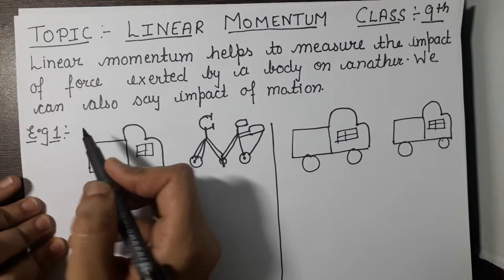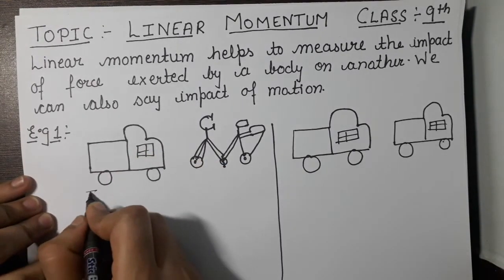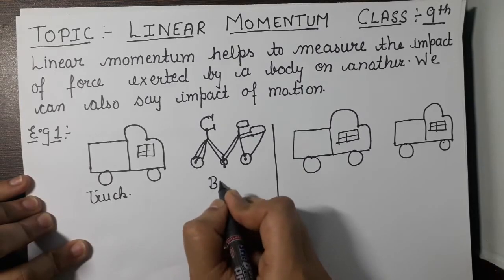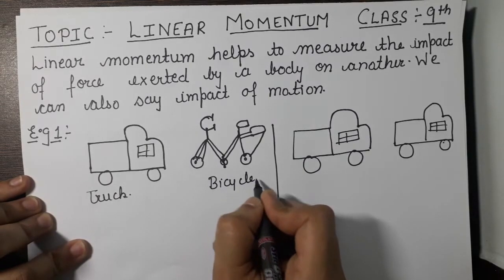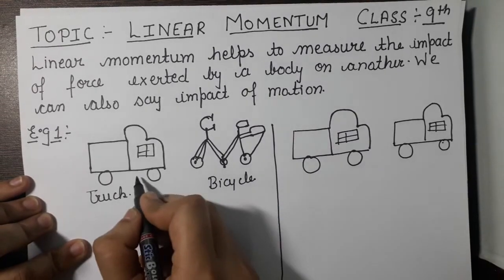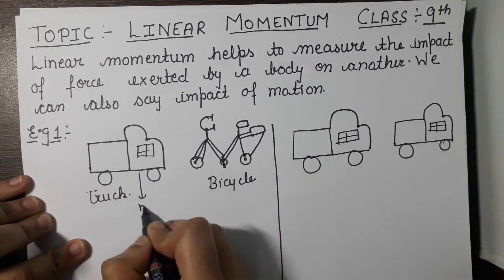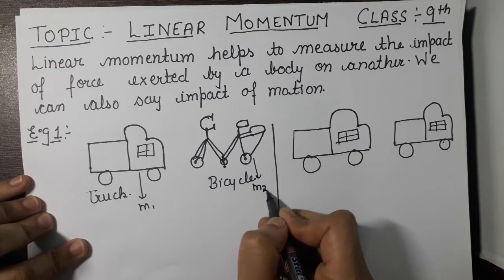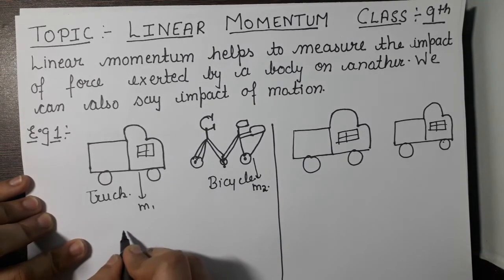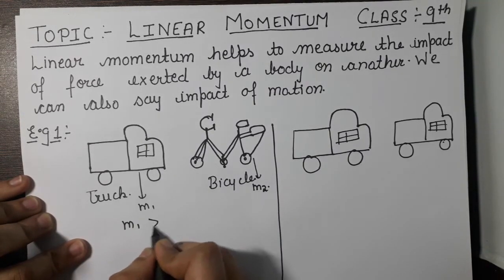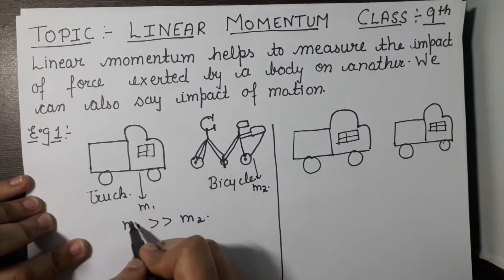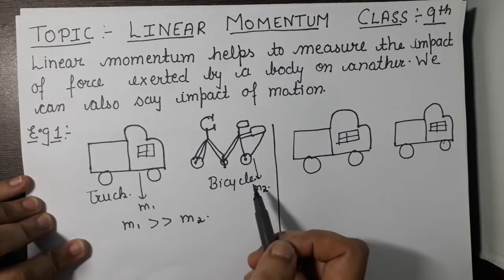In the first example, let us take, we have a truck and a bicycle. Now let the mass of the truck be m1 and the mass of the bicycle be m2. Now this is obvious that m1 is much greater than m2, because the mass of a truck is much greater than a bicycle.